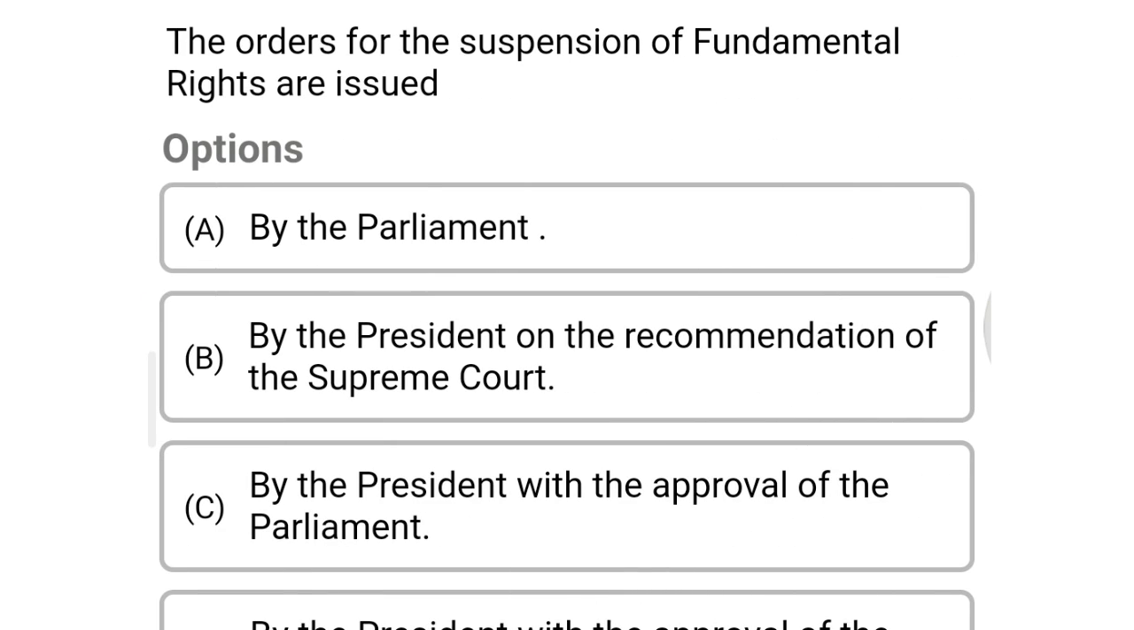Next question, the order for the suspension of fundamental rights is issued by option A, the Parliament, option B, the President on the recommendation of the Supreme Court, option C, the President with the approval of Parliament, option D, the President with the approval of the Council of Ministers. The correct answer is option C, the President with the approval of Parliament.